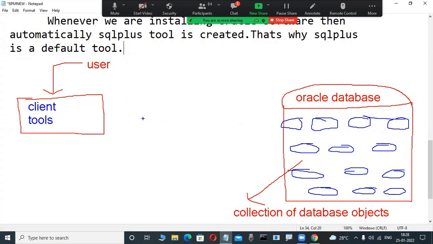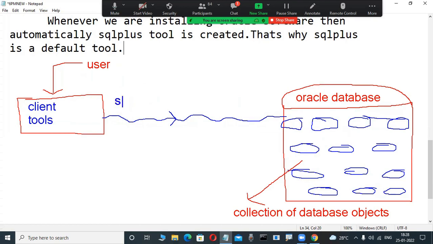Now through this client tool, with a username and password, we connect to the server like this. Users do not interact directly. First they open the client tool and enter a username and password, and through that they connect to the database server. Once connected, the users perform operations on these objects by using some languages.